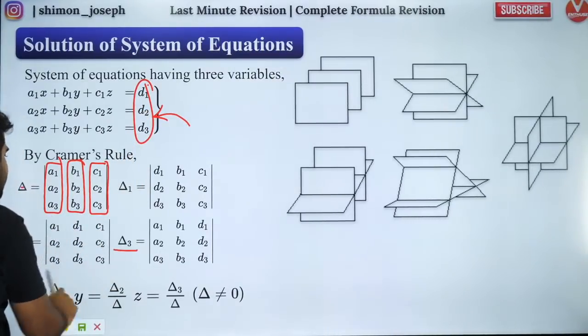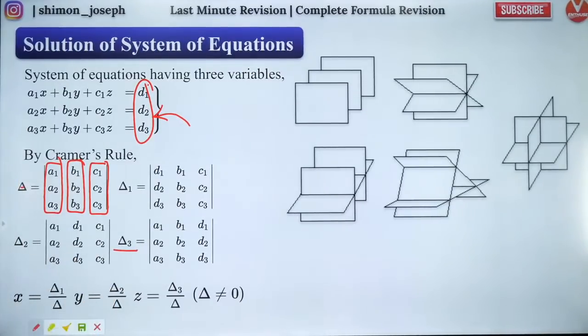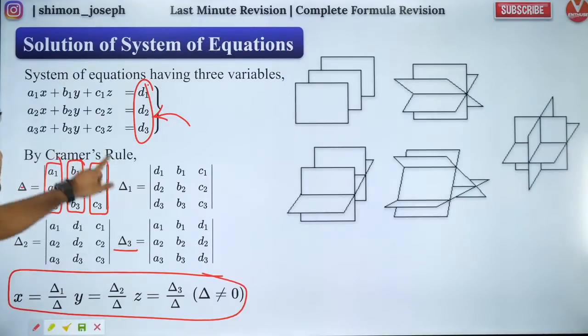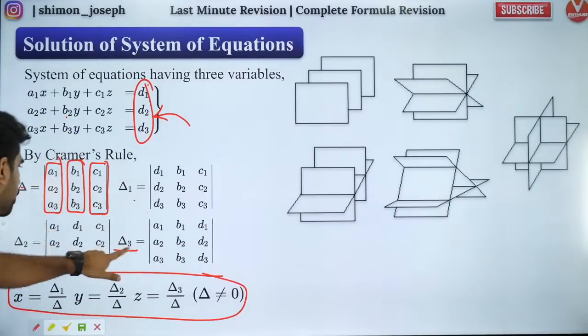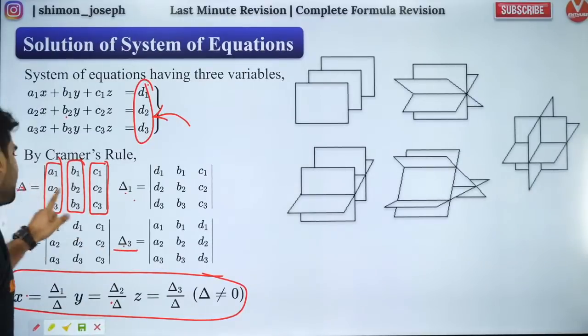So once you find these 4 parameters, you can find whether you have a unique solution, no solution, or infinitely many solutions. If you have a unique x, y, z satisfying this equation, this is how you find it. You find all 4 of them. Delta 1 by delta will give you x. Delta 2 by delta will give you y. Delta 3 by delta will give you z. Done. Are you all clear?